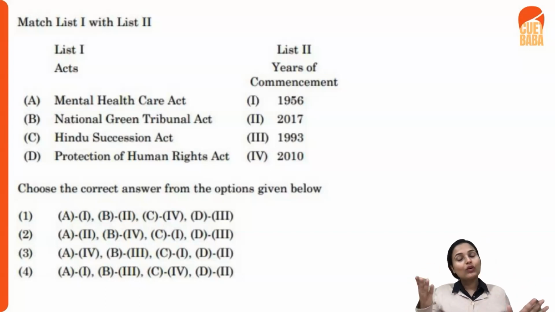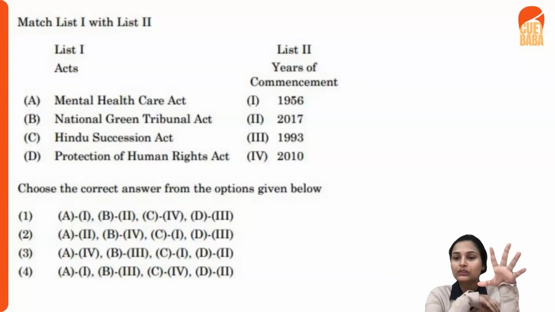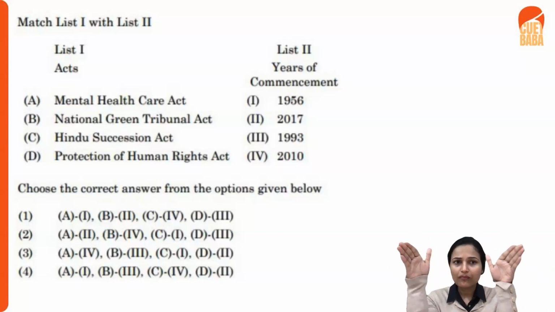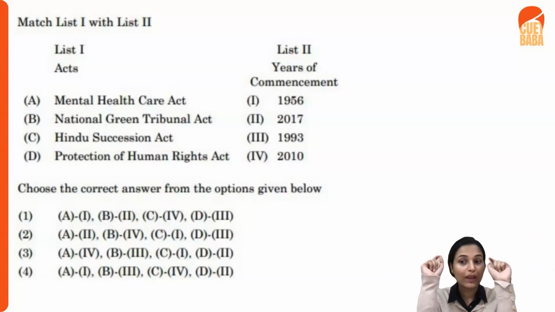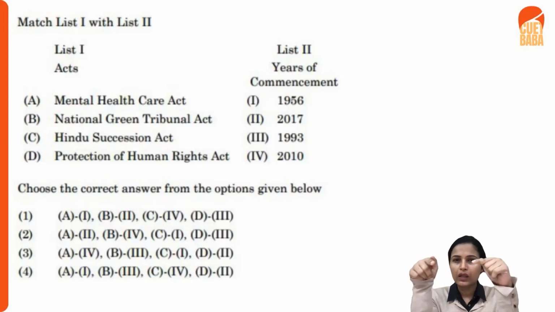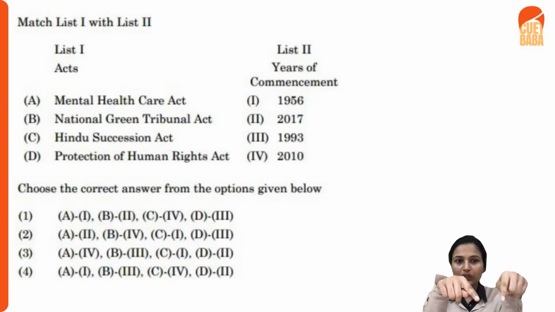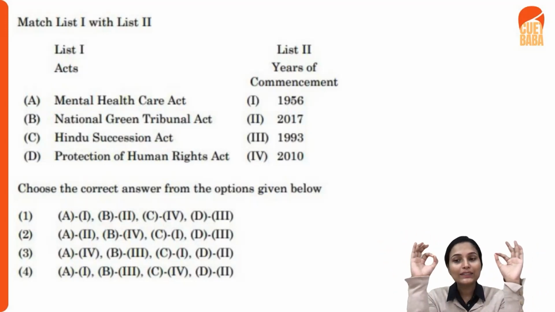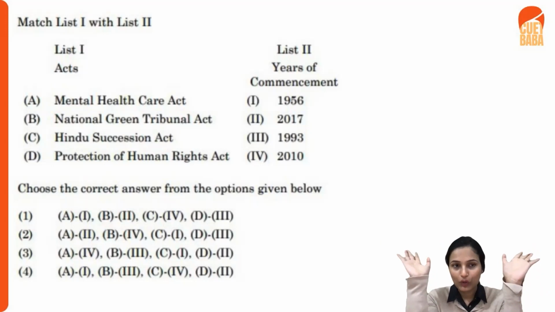However, we have of course done a separate class on the years of commencement of these important acts, but never mind, right? I'll give you a hint how to start or how to pose these questions. Here you see post 2000, you do remember what all falls there. For example, you just pick up the first one, Mental Health Care Act. You do understand that the year of commencement lies around 2017. It's a recent approach, right? Of course, it's a very recent act. So for your Mental Health Act, try to match A with the second one. Here, initially only the second one stands to be your right answer, and you have got your answer.